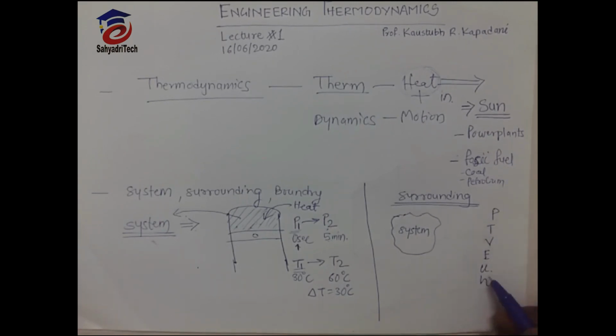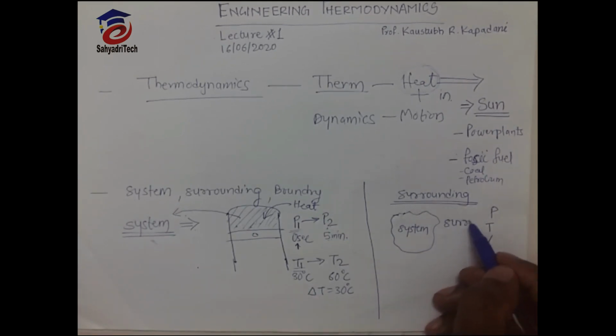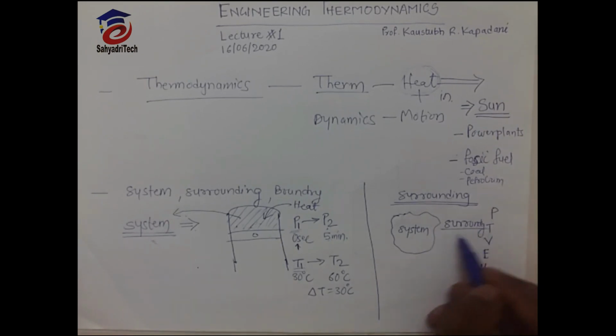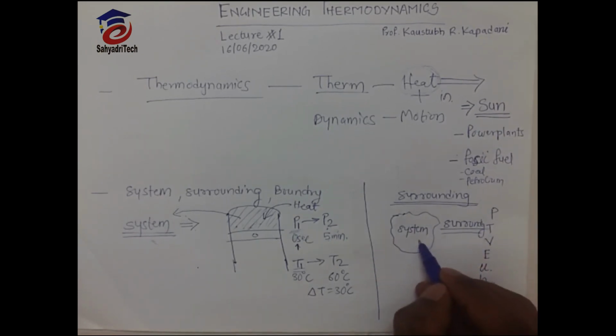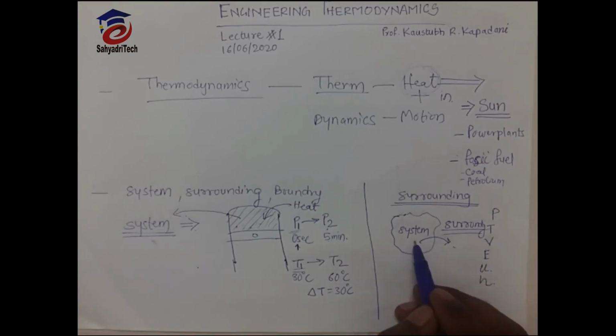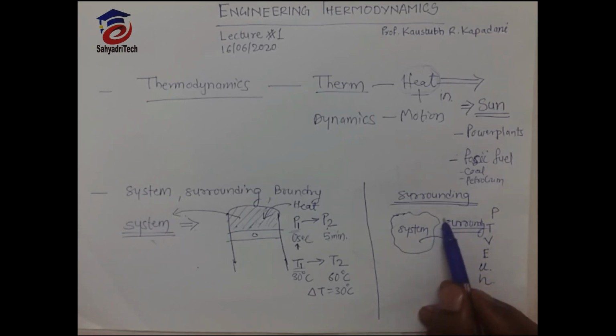These are the properties of the system, and this is the surrounding. We can transfer heat from system to surrounding. We cannot use the system alone. There is always a surrounding, otherwise there is a violation of the laws of thermodynamics.